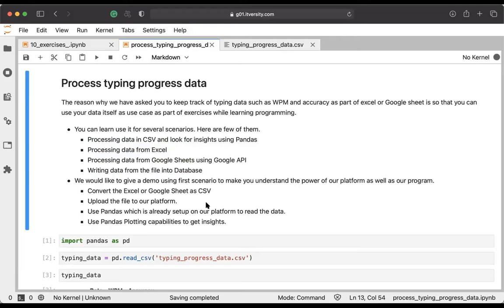Also, this session is primarily covered as part of the onboarding sessions. Just make sure you understand a few things about how to convert Excel or Google Sheet to CSV, and also how to use our platform to upload. Once we give access, you can come back to this and practice it. You can also get the experience of how to run this code. We'll be providing the Python notebook for you. You can just upload the notebook also, and then you can take it further. That being said, let's get into the demo.